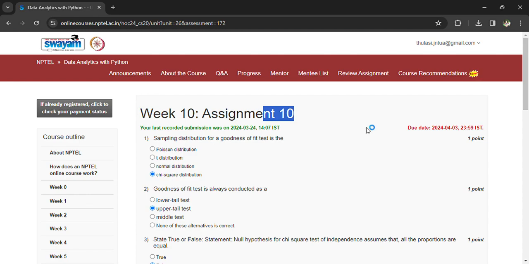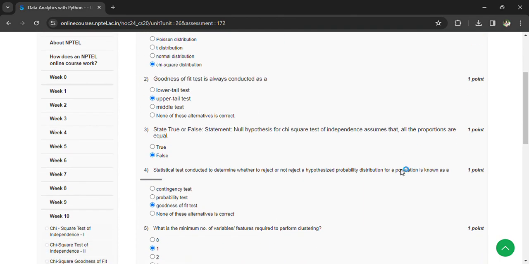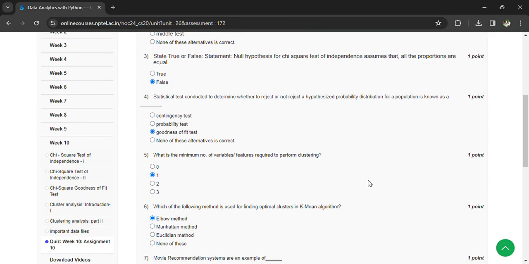The sampling distribution of the goodness of fit test is the chi-square distribution. Goodness of fit test is always conducted as an upper tail test. State true or false: the null hypothesis for a chi-square test of independence assumes that the proportions are equal. False. A statistical test conducted to determine whether to reject or not reject a hypothesis about the probability distribution for the population is known as the goodness of fit test.